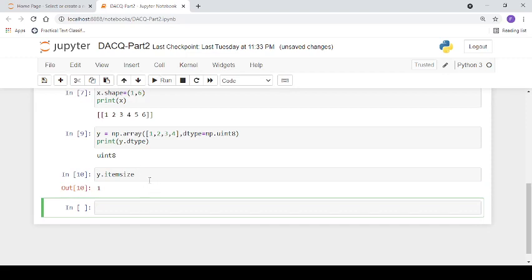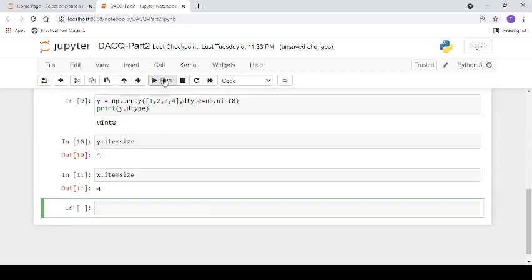If we write, for example, the itemsize for x, it will return 4, because by default it uses 4 bytes for every element.